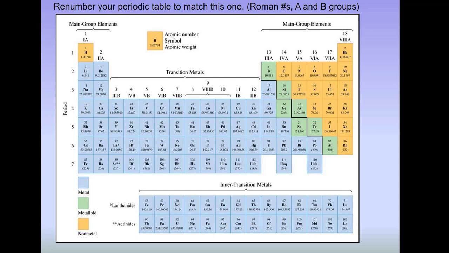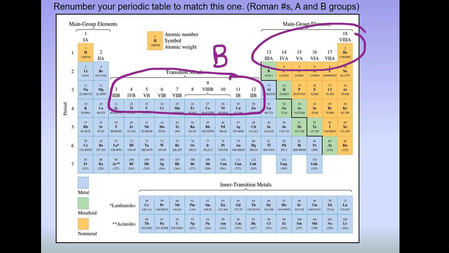So you need to stop the video and compare your periodic table to this one. You're going to have to make sure that all of these end in B, and all of these on either side end in A. So you're going to have to change some of these from B's to A's and A's to B's. Go ahead and stop the video and make sure that yours matches.